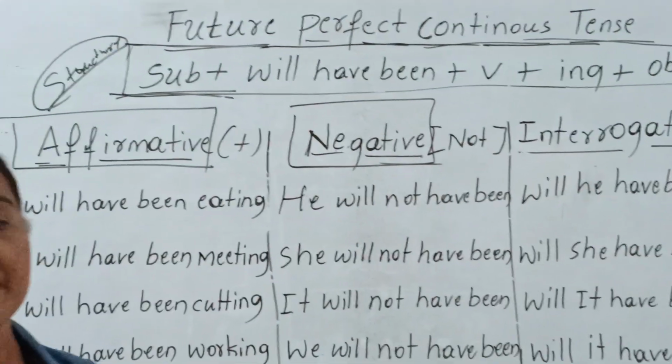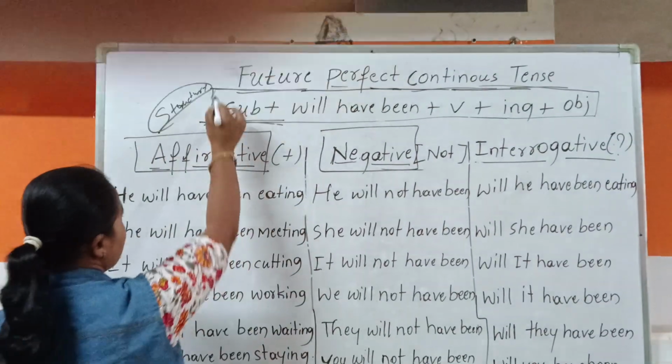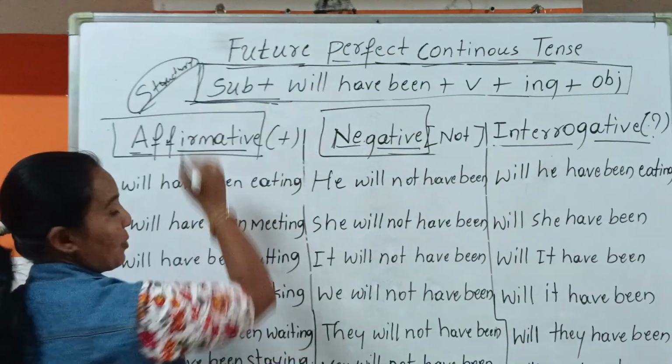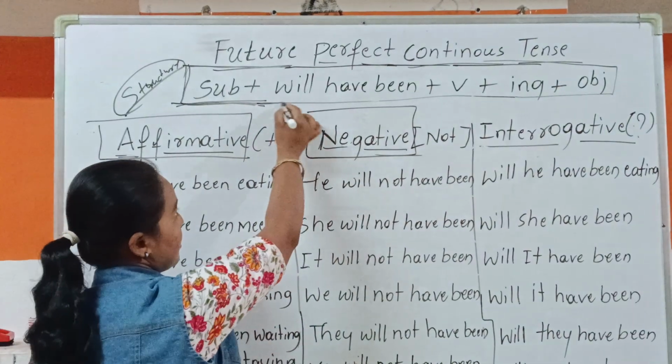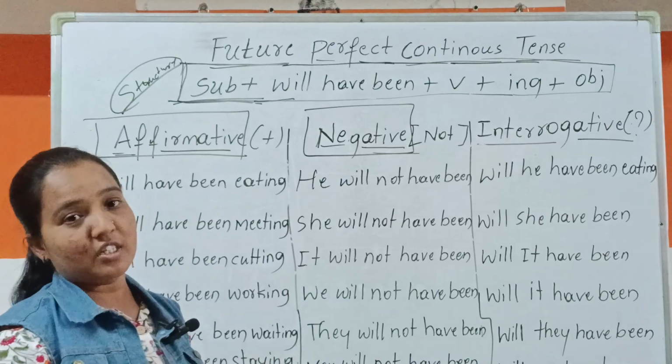This is the last tense in the future tense, and in that we have some structures. Before, I mentioned that the structures are very important. If we understand this, according to this we have to go with the sentences.